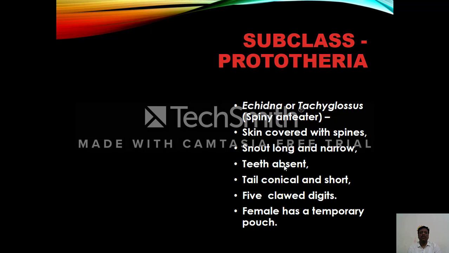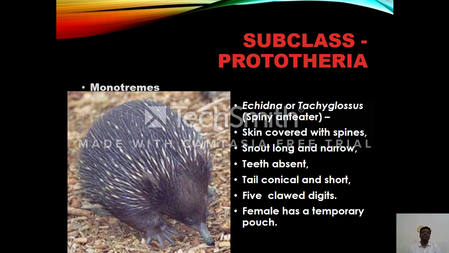Subclass Prototheria includes Echidna or Tachyglossus. It is commonly called the spiny anteater. The skin is completely covered with spines. The snout is long and narrow and without any teeth. The tail is conical and short. Five clawed digits are present. Both the forelimbs and the hind limbs have digits. Digits end with pointed curved claws. The female has a temporary pouch.